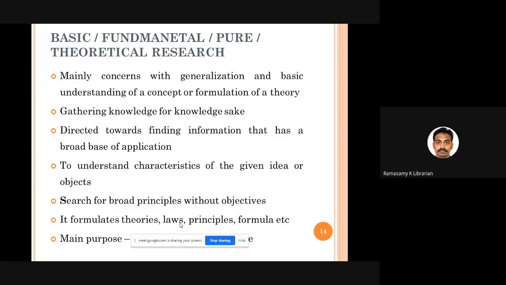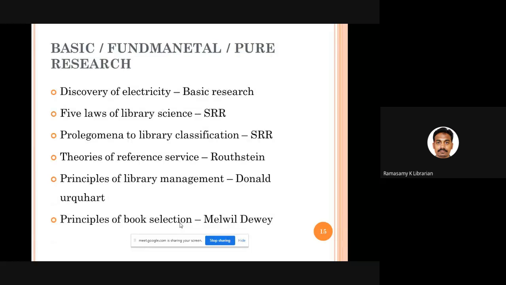Here we are searching for broad principles. We don't have any very specific objectives in mind. We want to find some broad principles that can be applied in many subject areas. So in pure research, we are developing, formulating, and modifying the theories, laws, principles, formulae, all those things. For example, in pure research, we can have these examples.